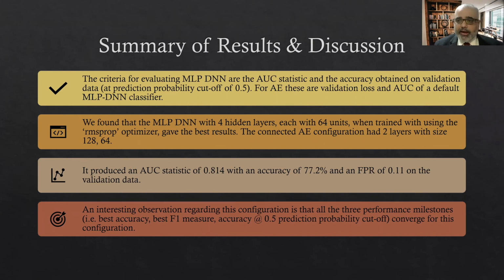We can get an area under the curve of more than 81%, which is considered very decent, and accuracy of more than 77% with an FPR of 0.1. One of the interesting observations is that we talked about 3-4 different types of performance indicators, and all 3 were best for these particular configurations, which is a double validation of the work that we have done.